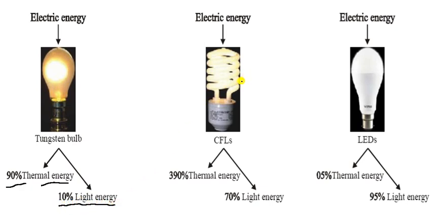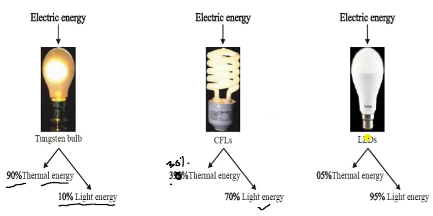Now the CFL, it is the electrical energy. So what will happen? It is 30%. You can write here 30%. 30% thermal energy and 70% is light. So it is cheaper than the tungsten bulb.